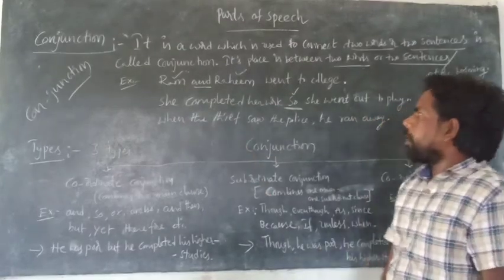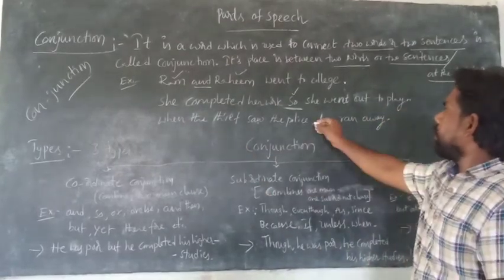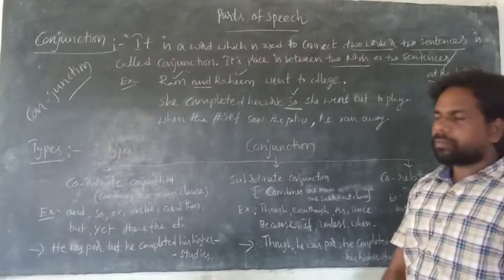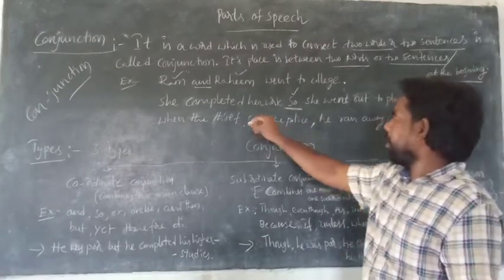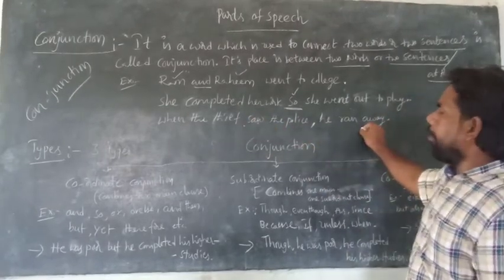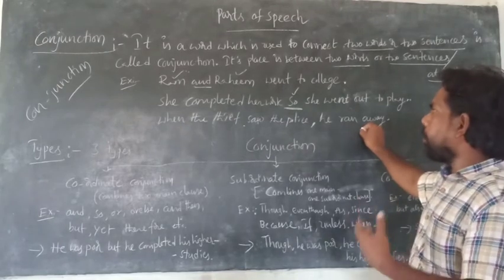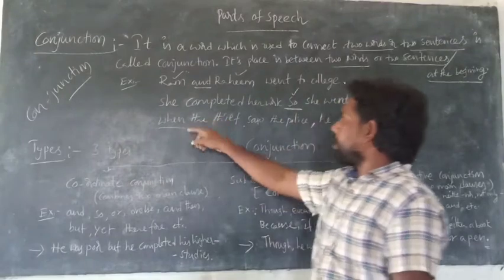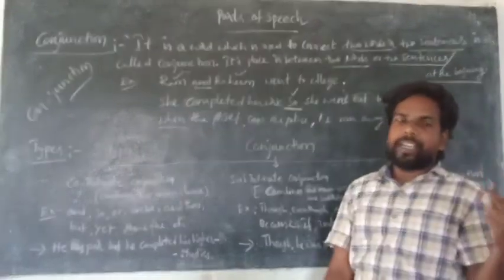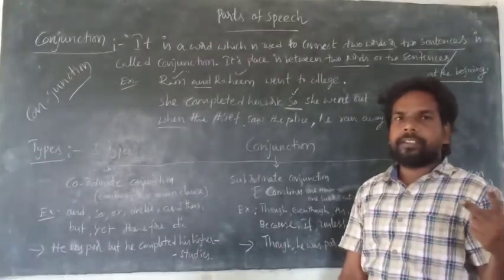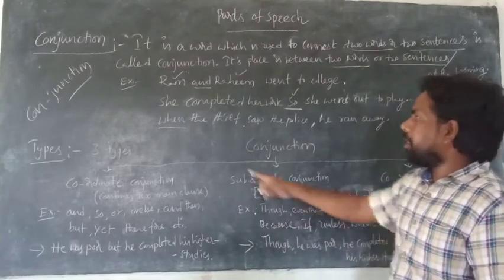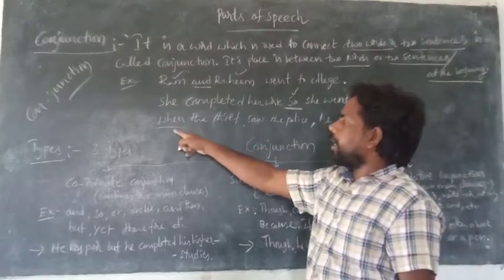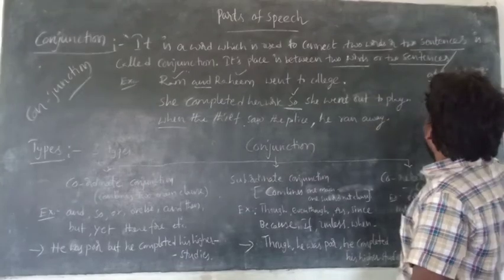Come here. When the thief saw the police, he ran away. How many sentences are there? Here one, there one. Here, when is a conjunction because it connects two sentences, and its place in the sentence is at the beginning of the sentence.